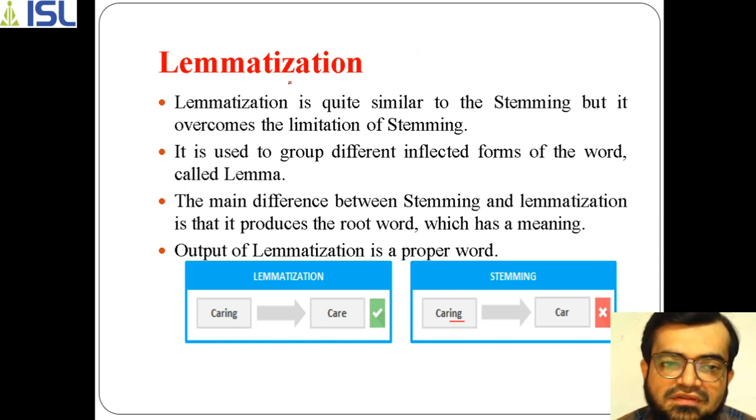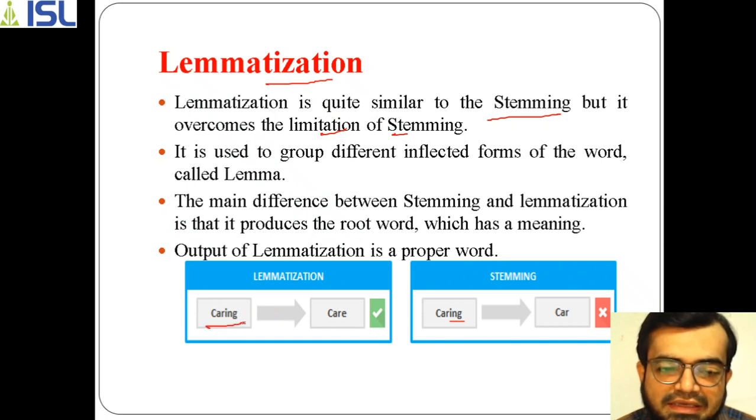So this lemmatization process is actually similar to the process called stemming. Okay, so why are we using this lemmatization? Because of course it is very similar to stemming, but it overcomes the limitations of stemming. If you see the example here, if I take a word called caring, what stemming will do is just remove ing. So you can observe that as I have removed ing, caring becomes car. Now car and caring are two separate words. This is the problem of stemming.